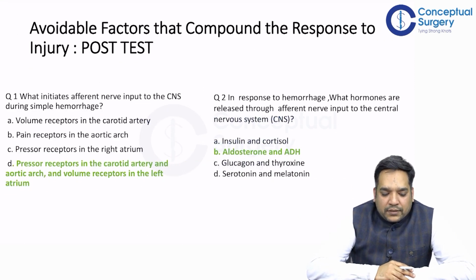So now the post-test answer of question number 1 is: pressure receptors in the carotid artery and the aortic arch and volume receptors in the left atrium initiate the afferent nerve input to the CNS during simple hemorrhage. The answer to question number 2 is: aldosterone and ADH are released in response to hemorrhage.